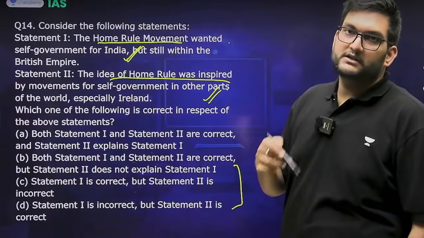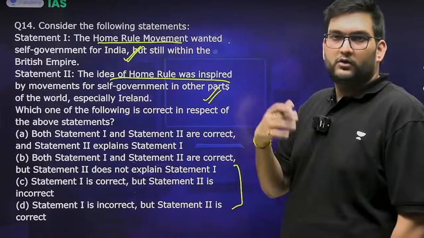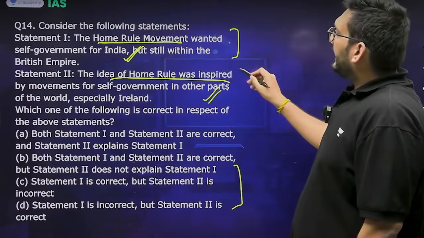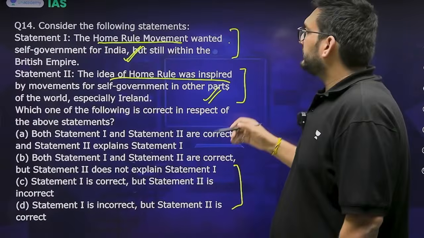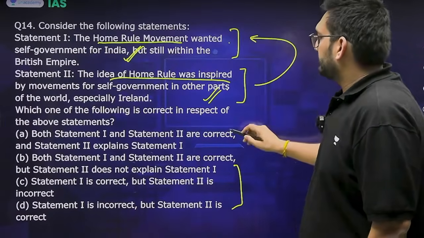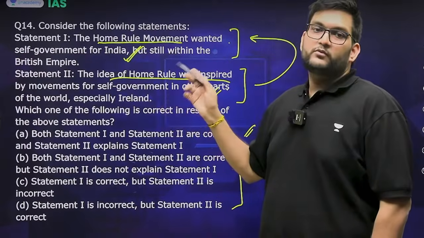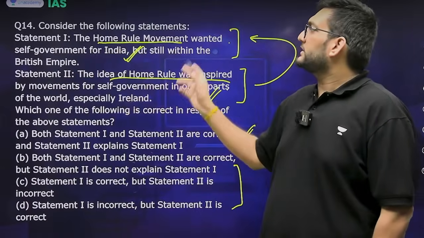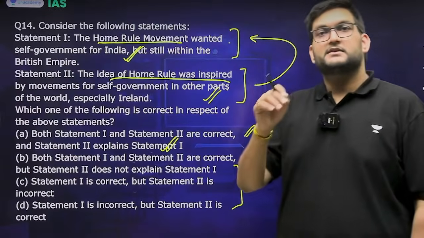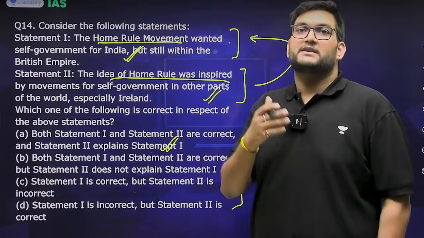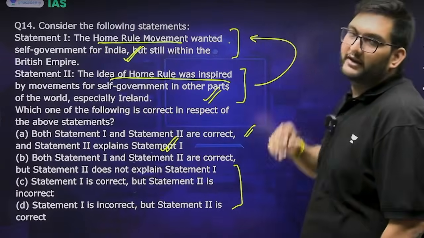Yes. The concept of Swaraj within the Home Rule League movement was with regard to the idea of dominion, or the British Empire within the Commonwealth. And yes, it was inspired by the Irish Home Rule League movement. Now, does the second statement explain the first one? If so, the answer becomes A. Yes, in a way, because the Irish Home Rule League movement had the same nature, which was absorbed by the Home Rule League movement in India. Therefore, both 1 and 2 are correct, and the second statement explains the first one. Interesting, straightforward, nothing out of the box, but you have to establish this causation and relationship in the